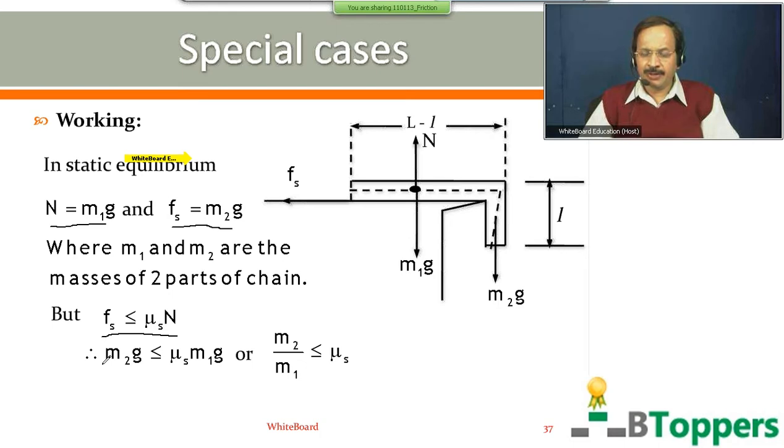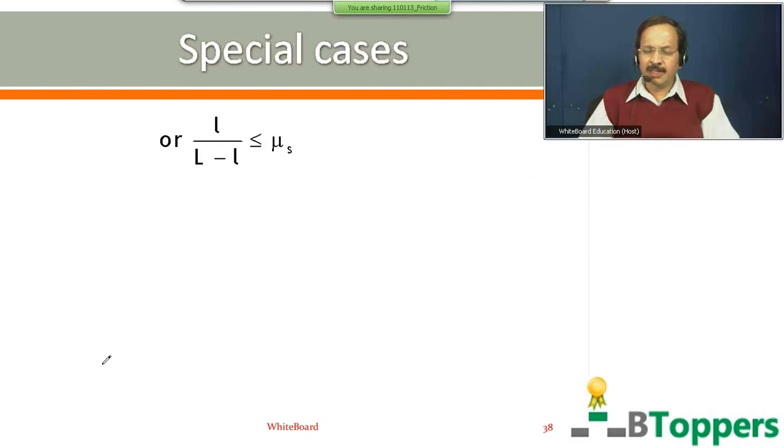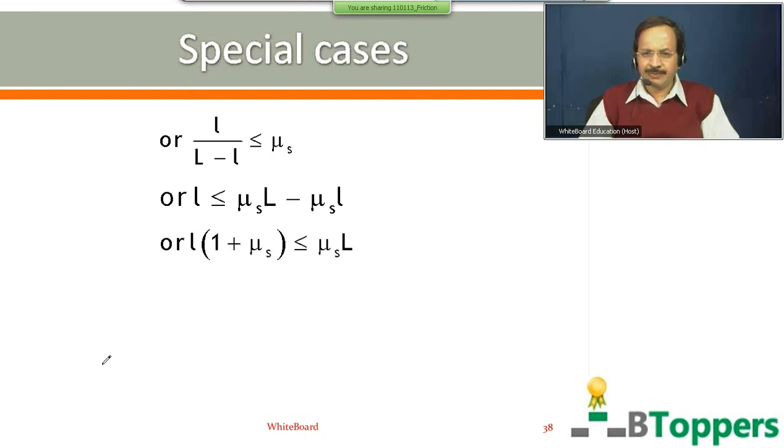So I can write M2 by M1 is equal to the ratio of the masses of the two parts of the chain, which is the same as the ratio of the lengths of the two parts of the chain. That is, small l by capital L minus small l, less than or equal to μs. So you can cross multiply this and solve for small l.